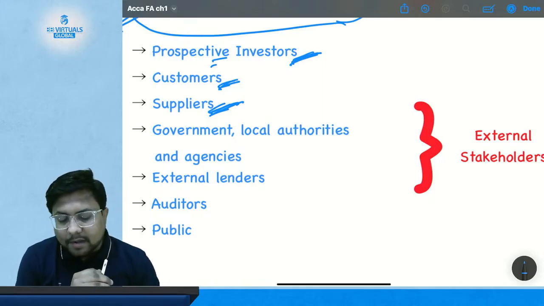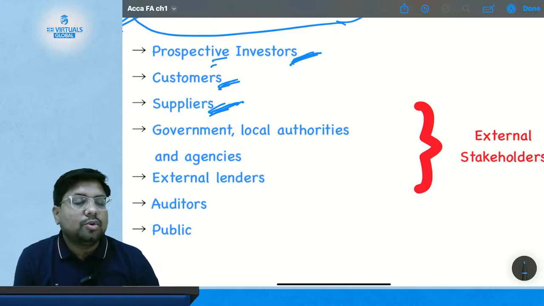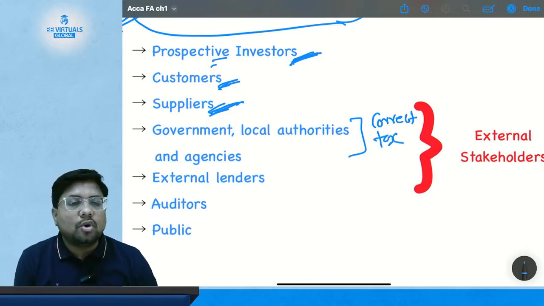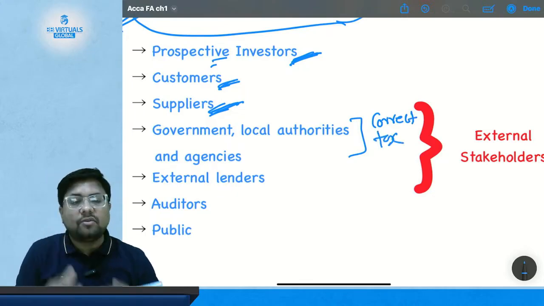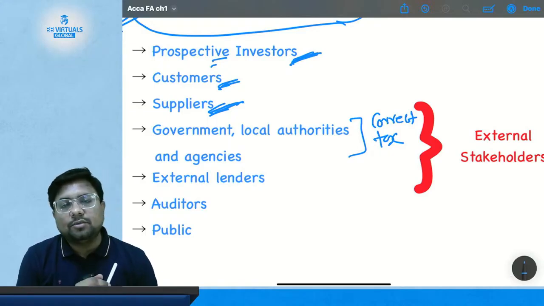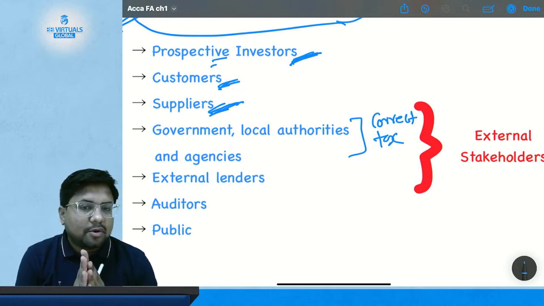Then you have government, local authorities and agencies, who are also going to use your financial statement to know whether you have paid the correct tax or not, and whether you are indulged in any fraudulent activity or not. So the government also checks and uses your financial statement to assess whether you are doing your business correctly or not.